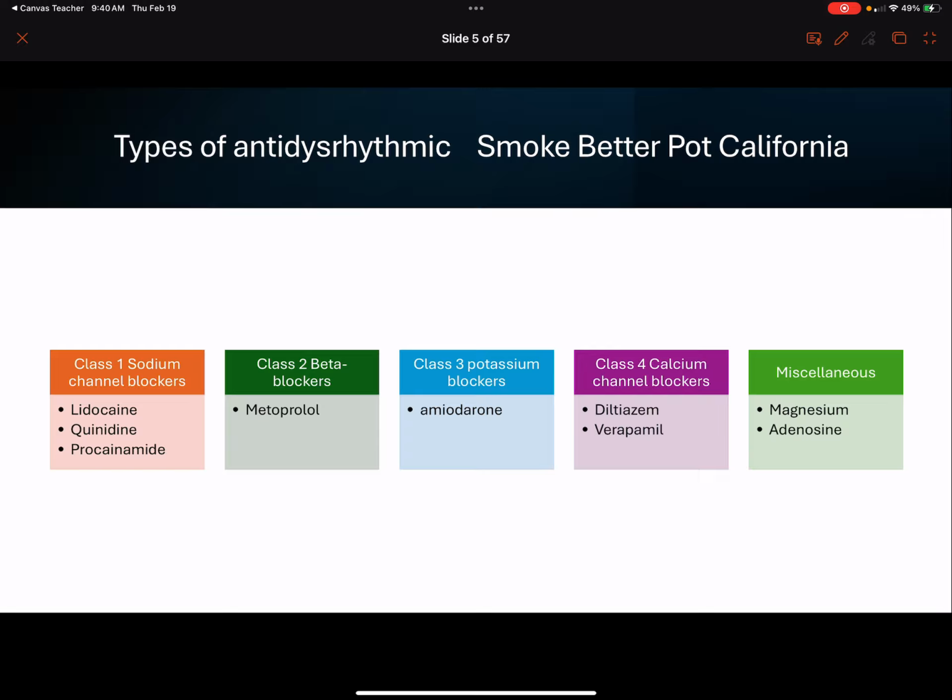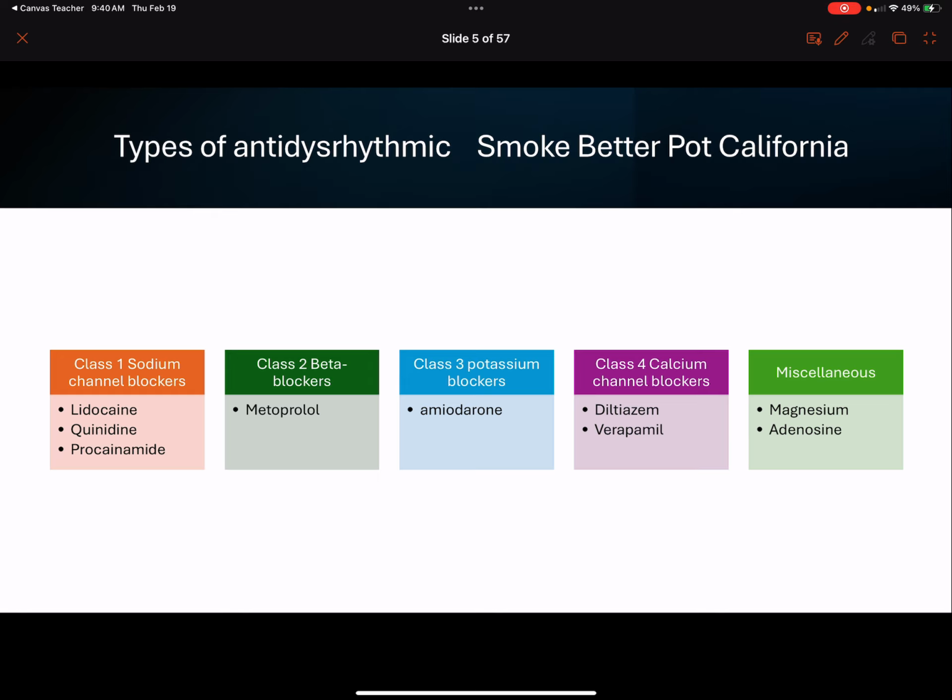Miscellaneous is going to be magnesium and adenosine. These just don't fit into any of these other categories. Magnesium, I remember, can help regulate intracellular calcium and can decrease contractility. It can also decrease the QT interval. I'm sorry, the opposite of what I just said, not prolong it. So it can be used in any dysrhythmia where we have a prolonged QT interval that triggers a ventricular dysrhythmia. We're going to talk about those in the coming days.